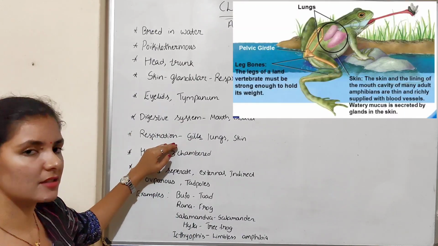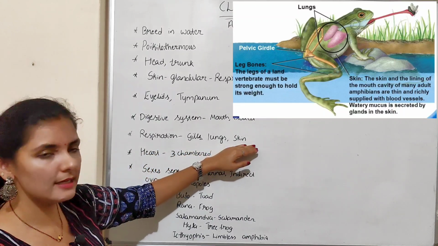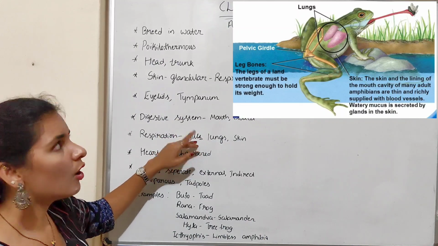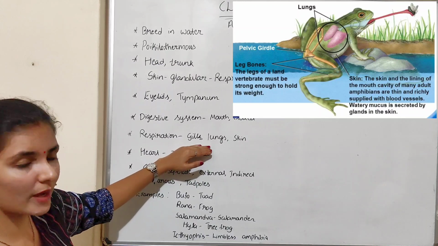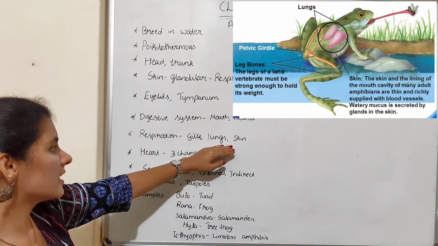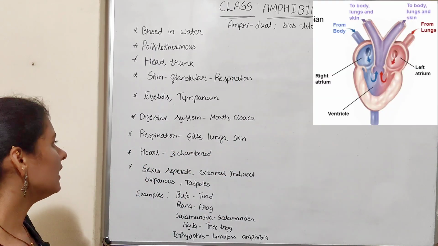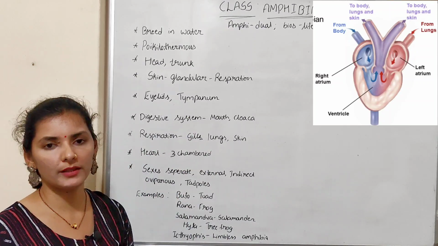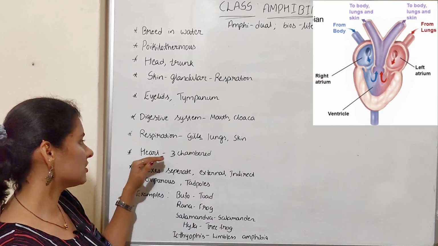Next is about the respiratory system. These organisms respire through gills, lungs and skin. Usually, the aquatic amphibians or the larvae of amphibians respire through gills because they are present in the aquatic medium. Whereas the terrestrial amphibians, usually adult organisms, respire with the help of lungs and skin. That is about the respiratory system. If we talk about the circulatory system, the heart is three-chambered in the case of amphibia, consisting of two auricles and one ventricle. So that is about the circulatory system.